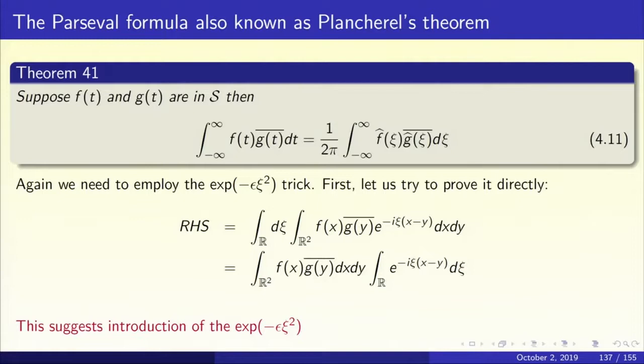Now we shall try to exchange the order of integrations. So the inner integral over R squared will become the outer integral, and the outer integral with respect to chi will now become the inner integral. But there is one small problem. What happens after you exchange the order of integration? The inner integral that you get finally reads integral over R e to the power minus i chi into (x minus y) d chi. This integral as it stands is meaningless.